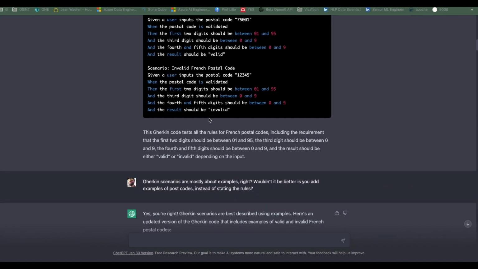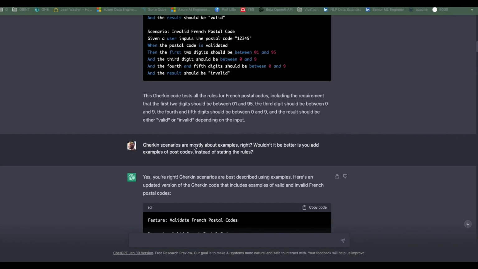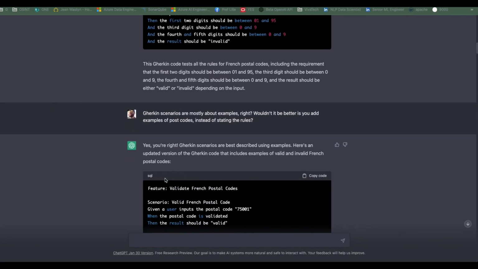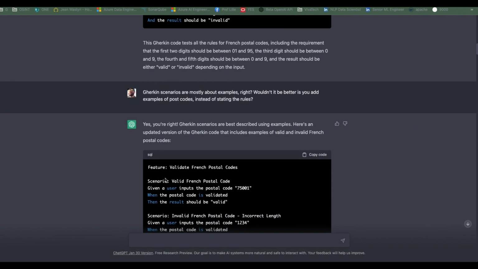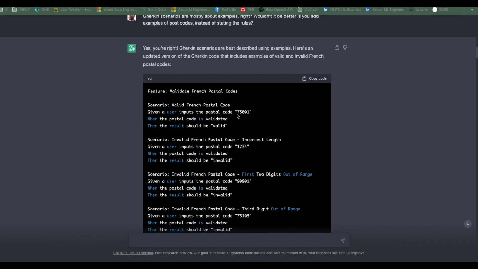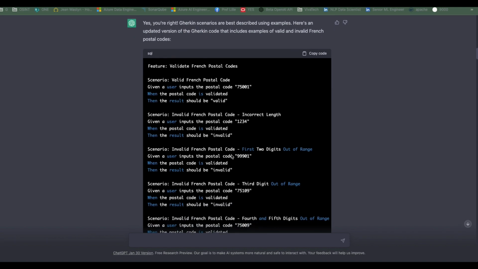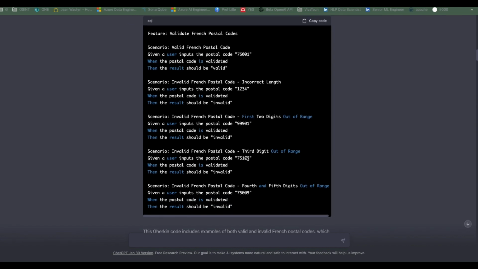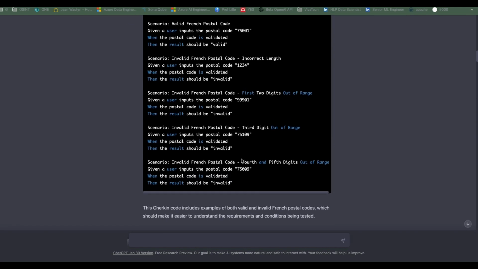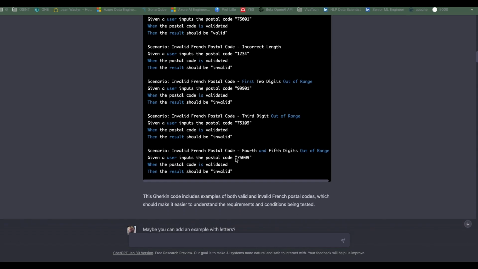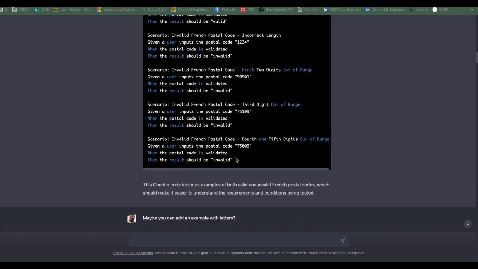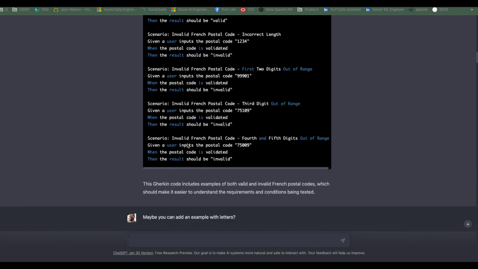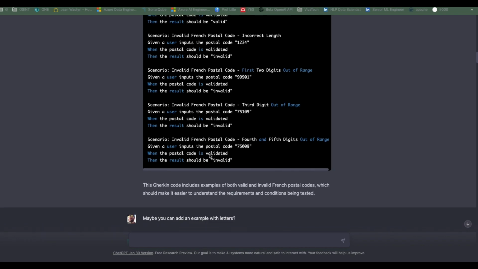So I'm asking the model, maybe you can do examples. And it's telling me that I'm right. Yeah, that's cool, so I'm going to write examples here. And that's what it does, actually. And it's not so bad, because it gave me one example which is working, then one example 1, 2, 3, 4, which is not valid because only 4 characters. Then this 99.9, which is out of range. Then another one out of range because of the third digit, and then when the digits are out of range. And I'm not sure about this postal code, because for me this does exist.